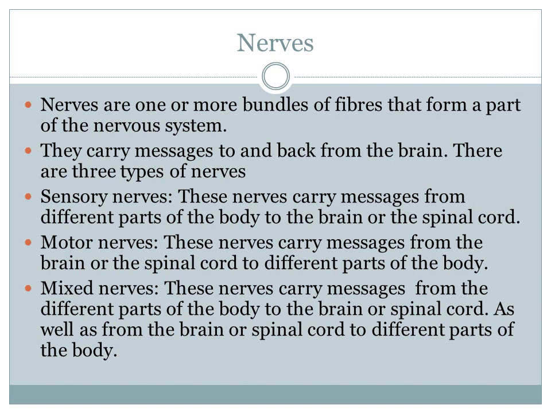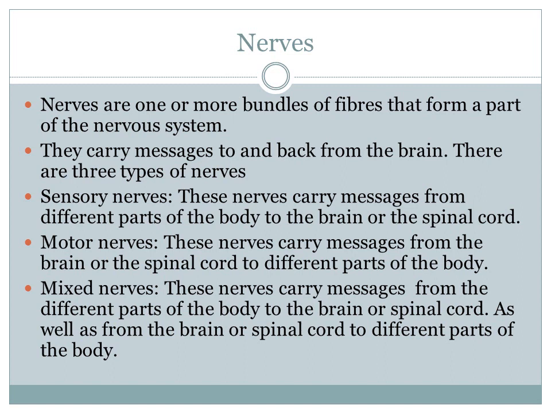There are three types of nerves: sensory nerves, motor nerves, and mixed nerves. What are sensory nerves? They carry messages from different parts of the body to the brain or the spinal cord.